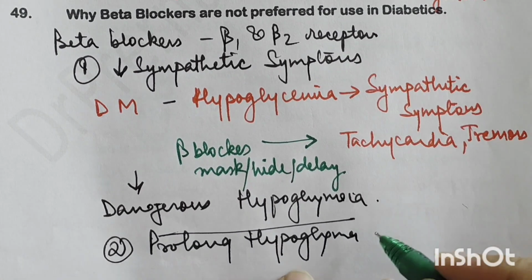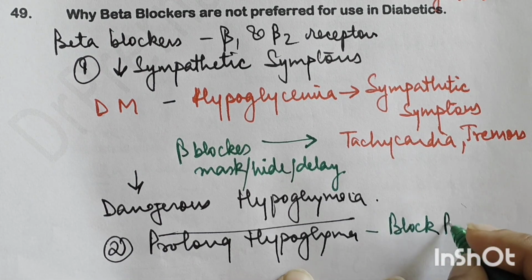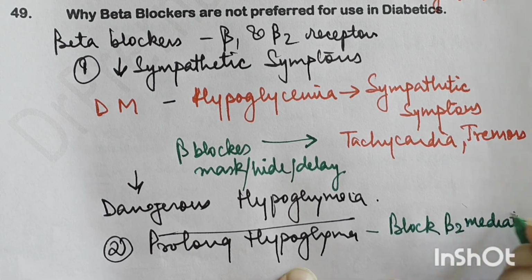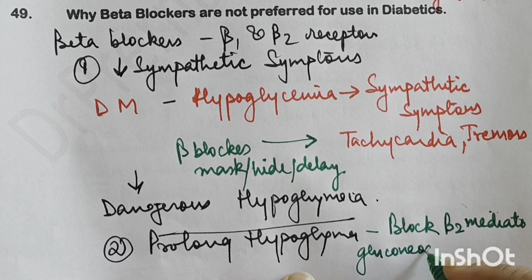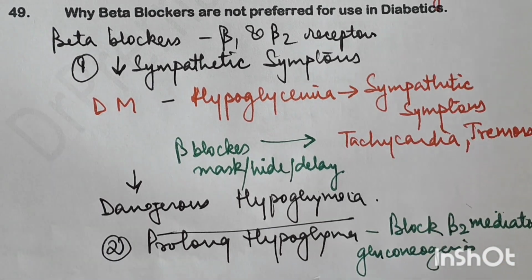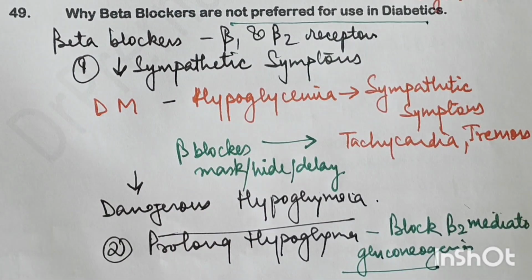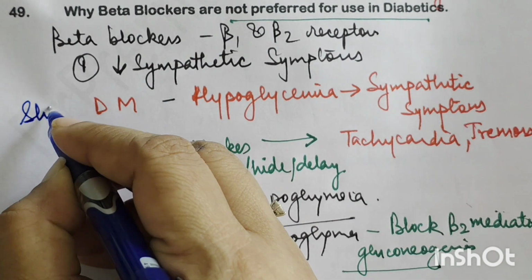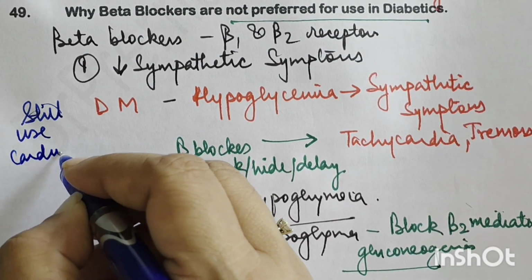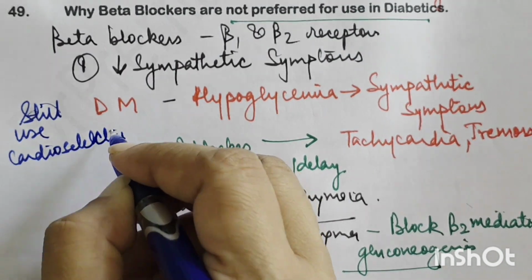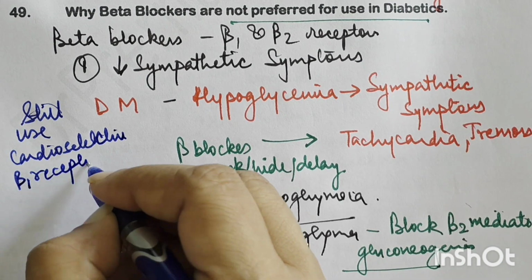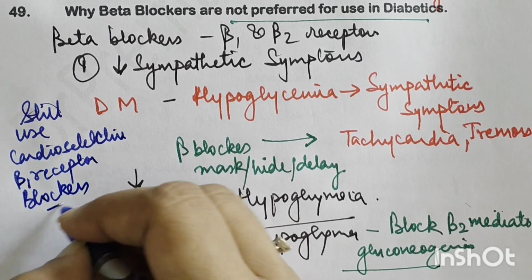How do they do that? They basically block the beta 2 mediated gluconeogenesis. So that is why these drugs are not preferred for use in diabetics. You can still use cardioselective drugs, which basically act on the beta 1 receptor, cardioselective beta 1 receptor blockers, right? But not beta 2 blockers.